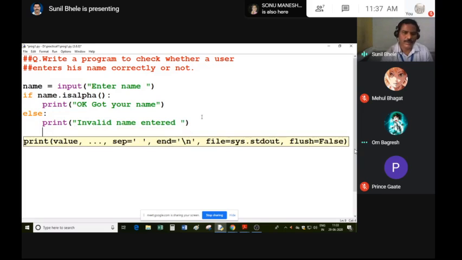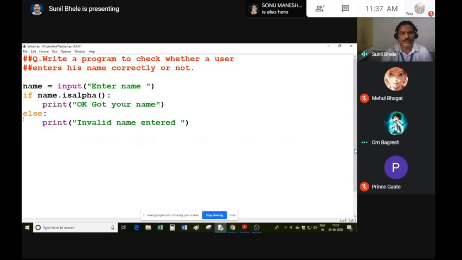Suppose you are developing a software and you want to show the name of a person in your program, but if the person enters a name which contains a digit also, you can print invalid name entered. So this isalpha function returns true if the string contains only alphabets. Let's see the output.